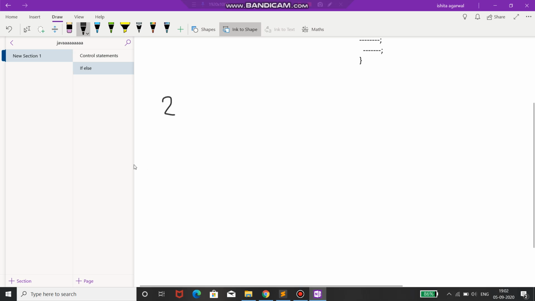I have not told you yet about the input from the user, so we will normally assign it. If you are given 2 and 5, two values, you are supposed to tell which number is greater. So you have three possibilities: either the number is less than, greater than, or equal. But we are not doing this program, we are only calculating the max of two numbers. If I take two digits, 2 and 5, our output will be...